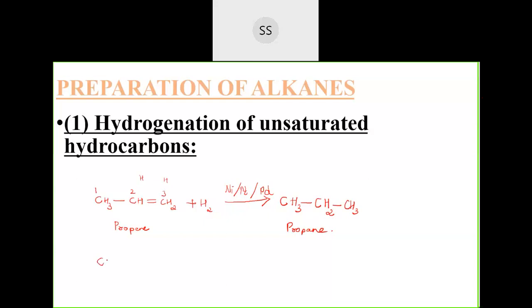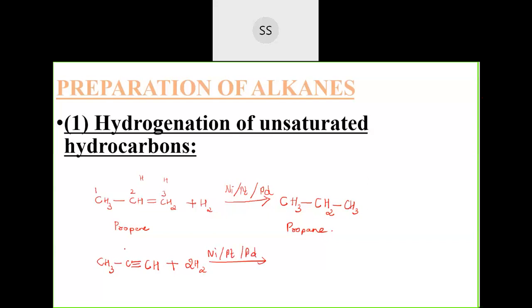If propyne was given to you in this way, CH3, C triple bond, then CH, then you will require 2 molecules of hydrogen because there is triple bond, to convert into a hydrocarbon, that is alkane. If one molecule is given, then you will convert them into propene first, then you convert them into propane. But if they have directly given you 2 molecules, you can directly add it.